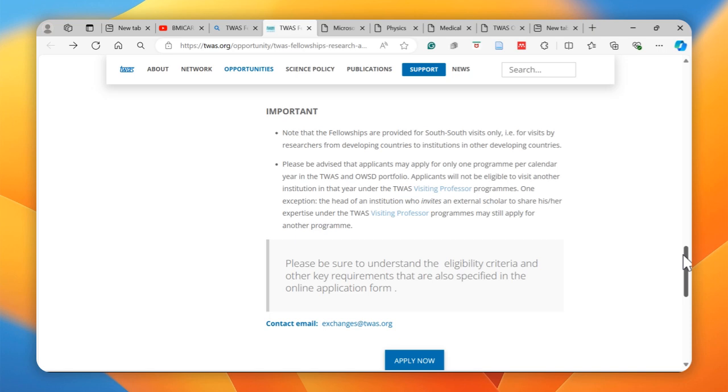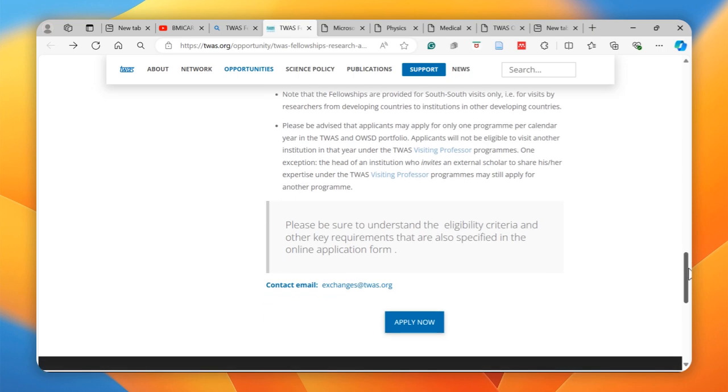So applicants will not be eligible to visit another institution in the year under these visiting professor programs. One exception, however, is that the head of an institution who invites an external scholar to share his or her expertise under the TWAS visiting professor programs may still apply for another program.